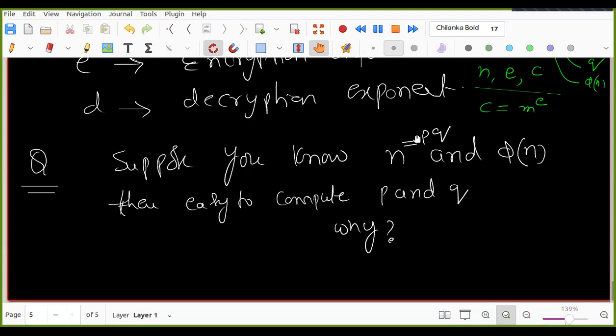What is it you do not know? You do not know P, Q independently. N is known, the product multiplied is given. Phi of N is given.